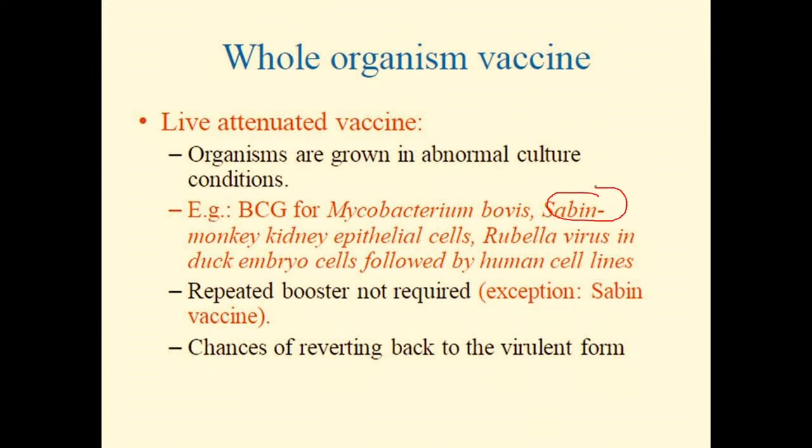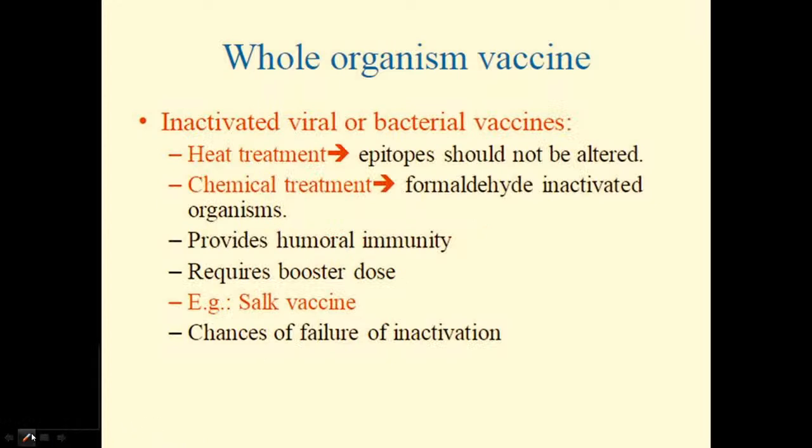And Sabin, this is the vaccine for what? For polio, which was grown in the monkey kidney epithelial cell. Rubella virus, there are different stages, but initially we have grown it in the duck embryo cells, right? This is what the entire whole organism vaccines are.